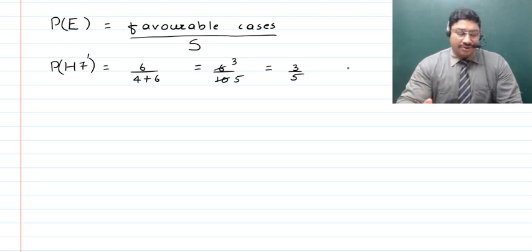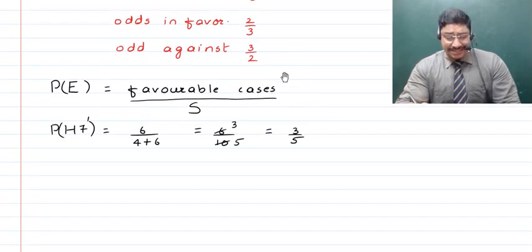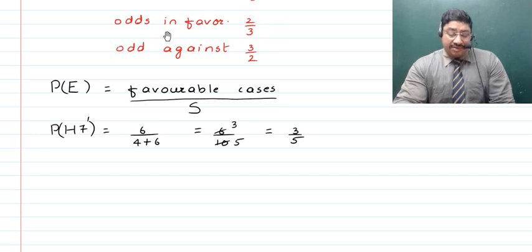Right? So I'll quickly tell this to you. If you are given odds in favor and odds against some case, let's say we have the odds in favor of horse 7 winning. If you find the reciprocal of it, then that will be the odds against.